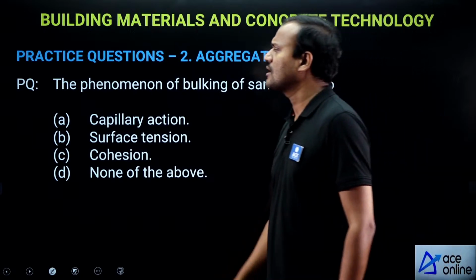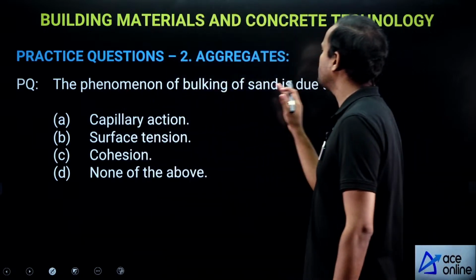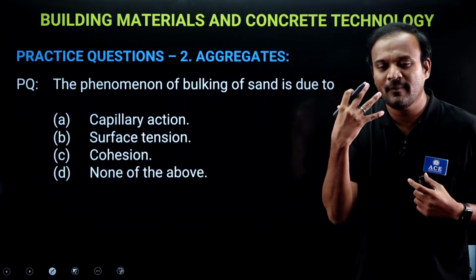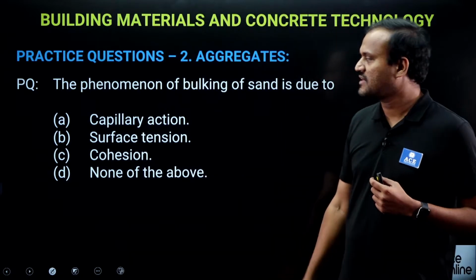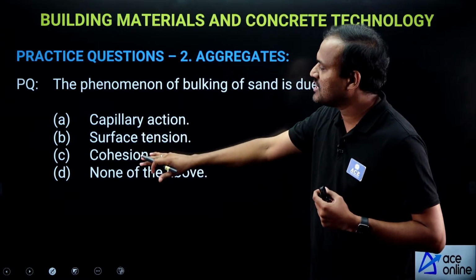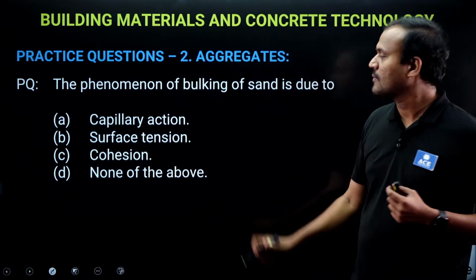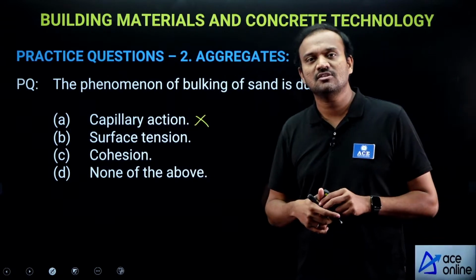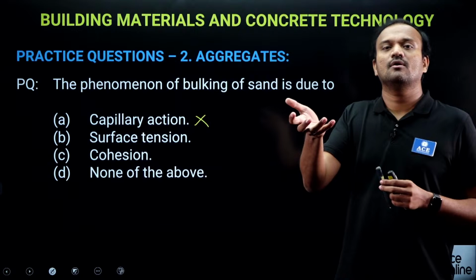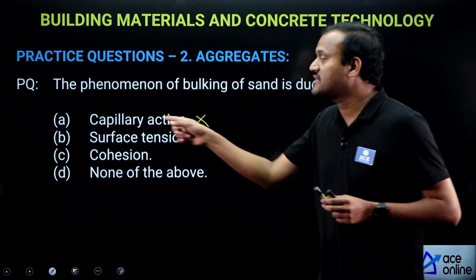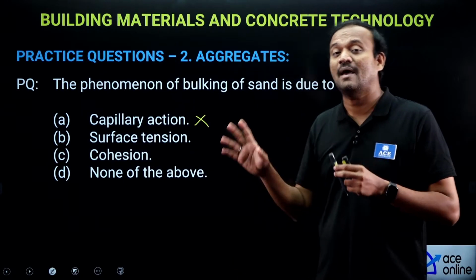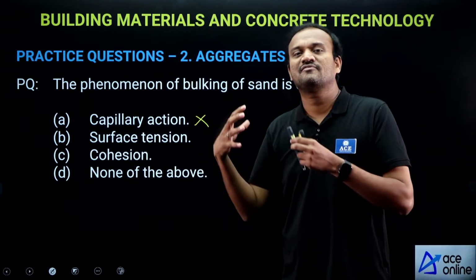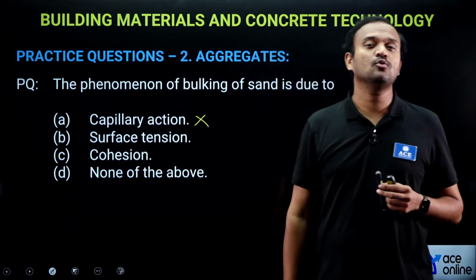Next. The phenomenon of bulking of sand is due to... What is the main reason behind bulking of sand? Capillary action, surface tension, cohesion, none of the above. No, it is not capillary action. See, what is capillary action? It is the rise in water level due to surface tension. Now, bulking of sand is not at all related to capillary action.